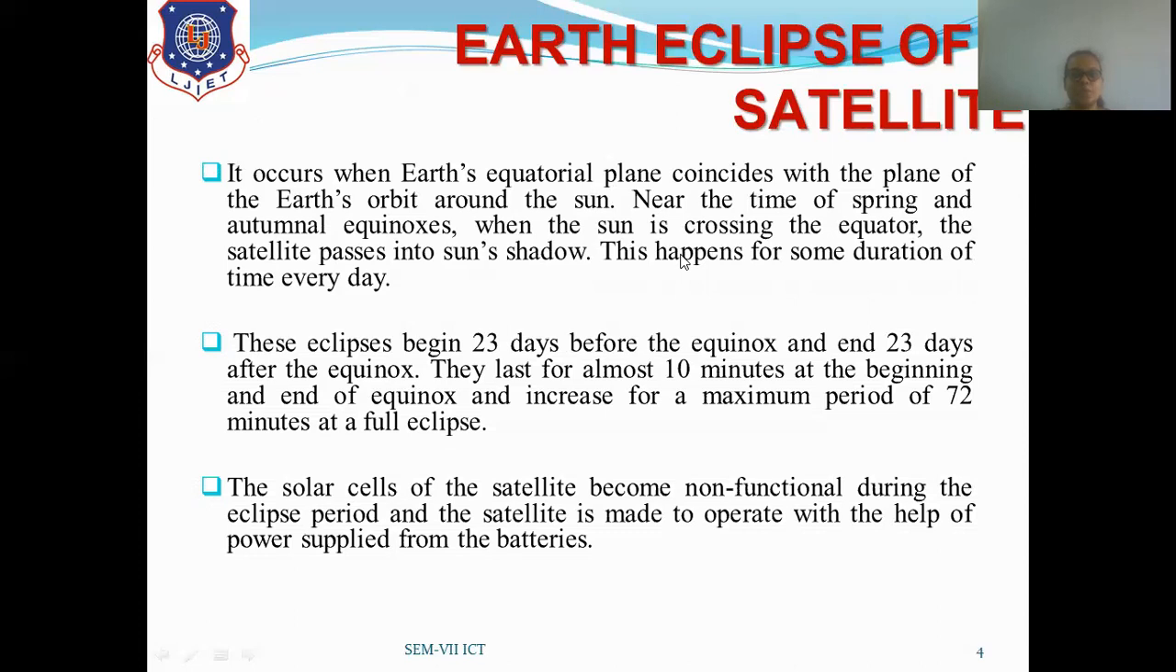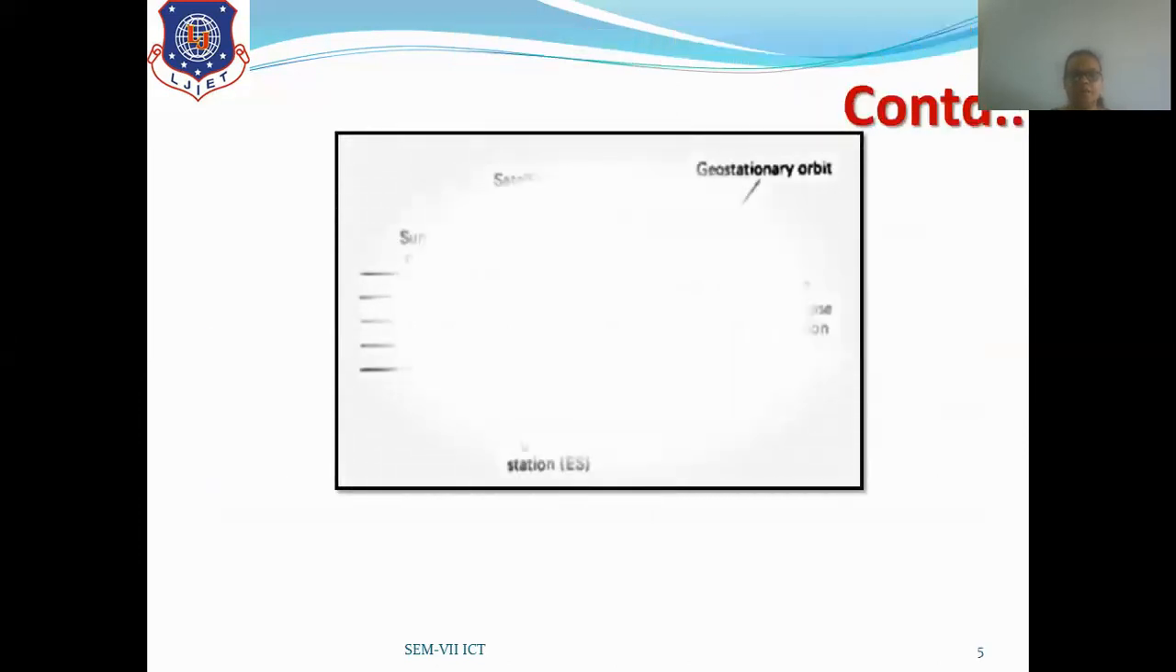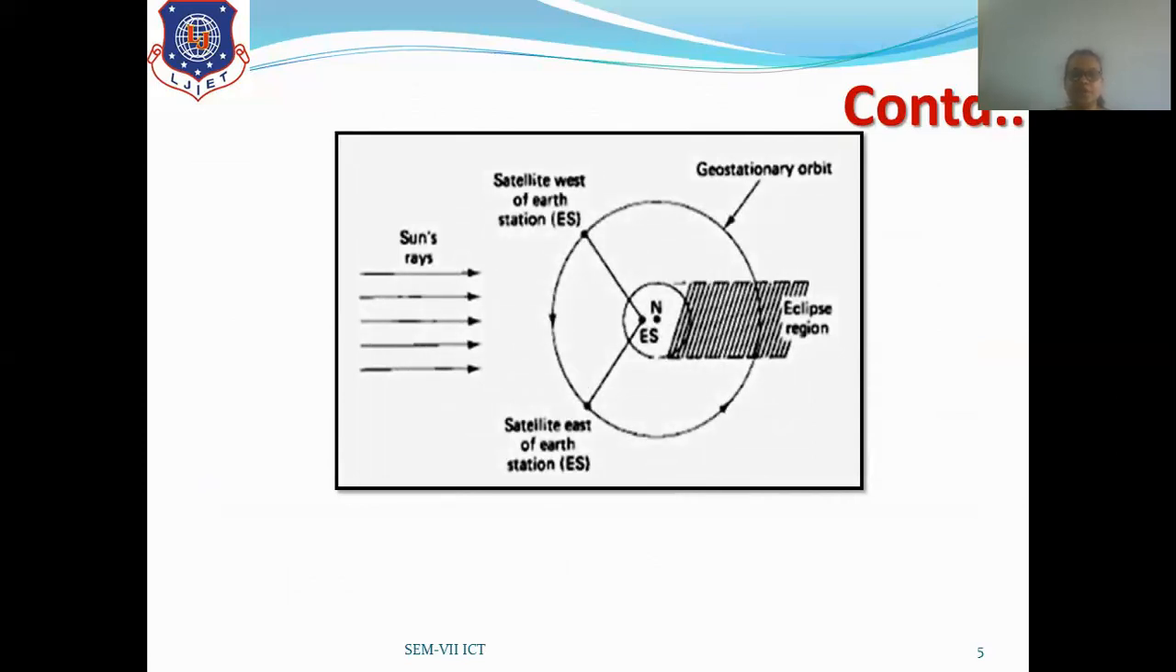And the satellite will operate some of its components with the help of batteries. Clear? Now, as shown in this figure, this is the Earth station, or you can say the center of Earth, and here is the geostationary orbit in which the satellite is moving. Whenever it comes behind this region, where the sun rays are coming, this will be the eclipse region, due to which the sun rays will not fall on the satellite, and they have to use their batteries for the satellite operations.